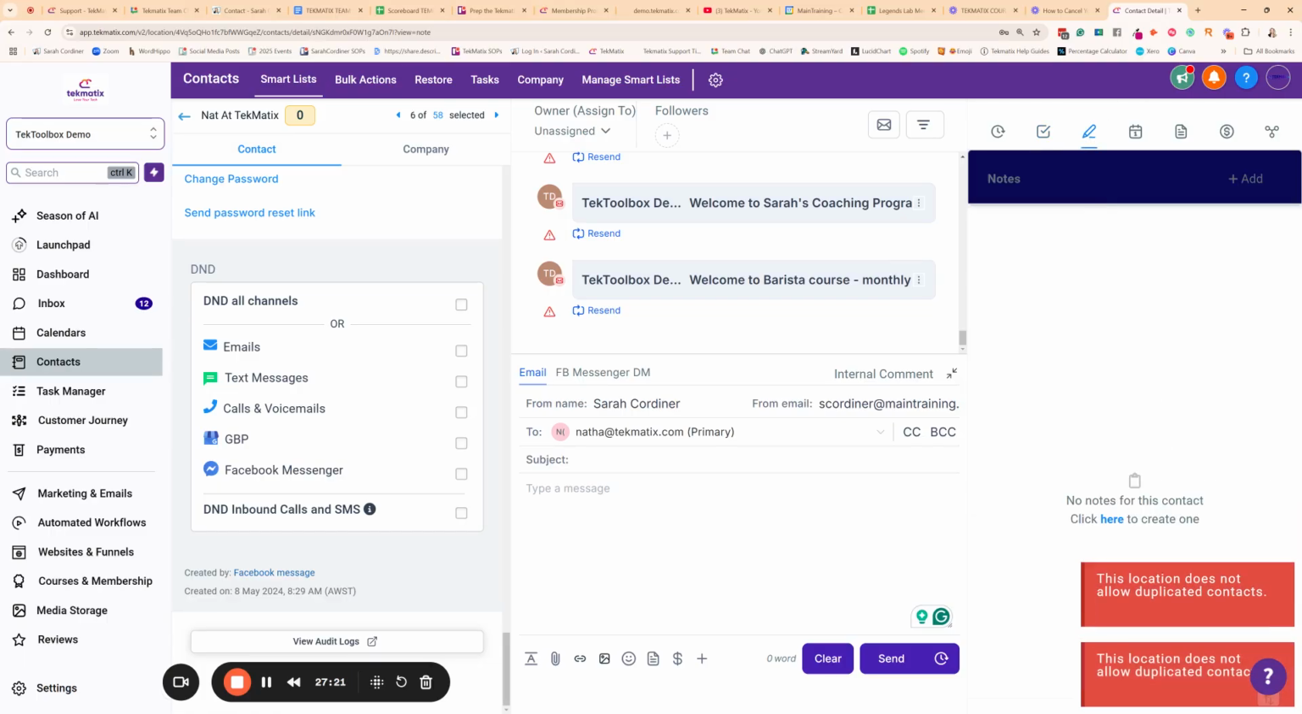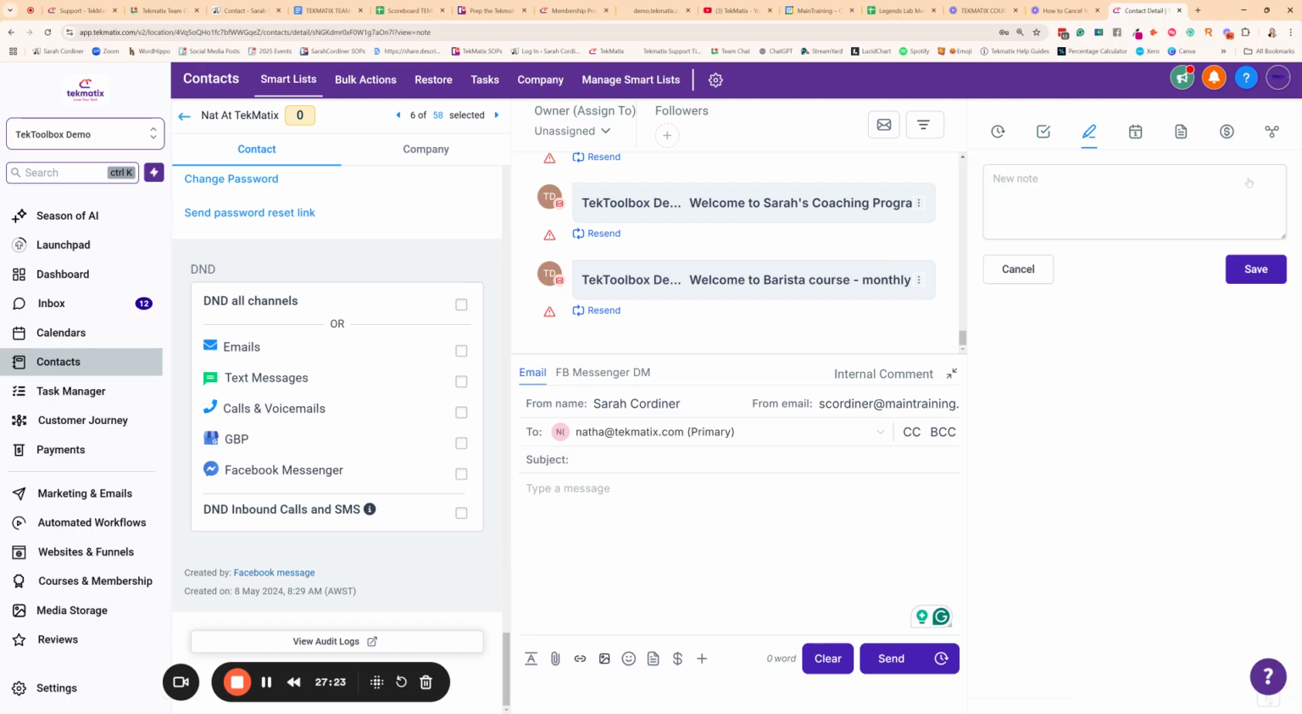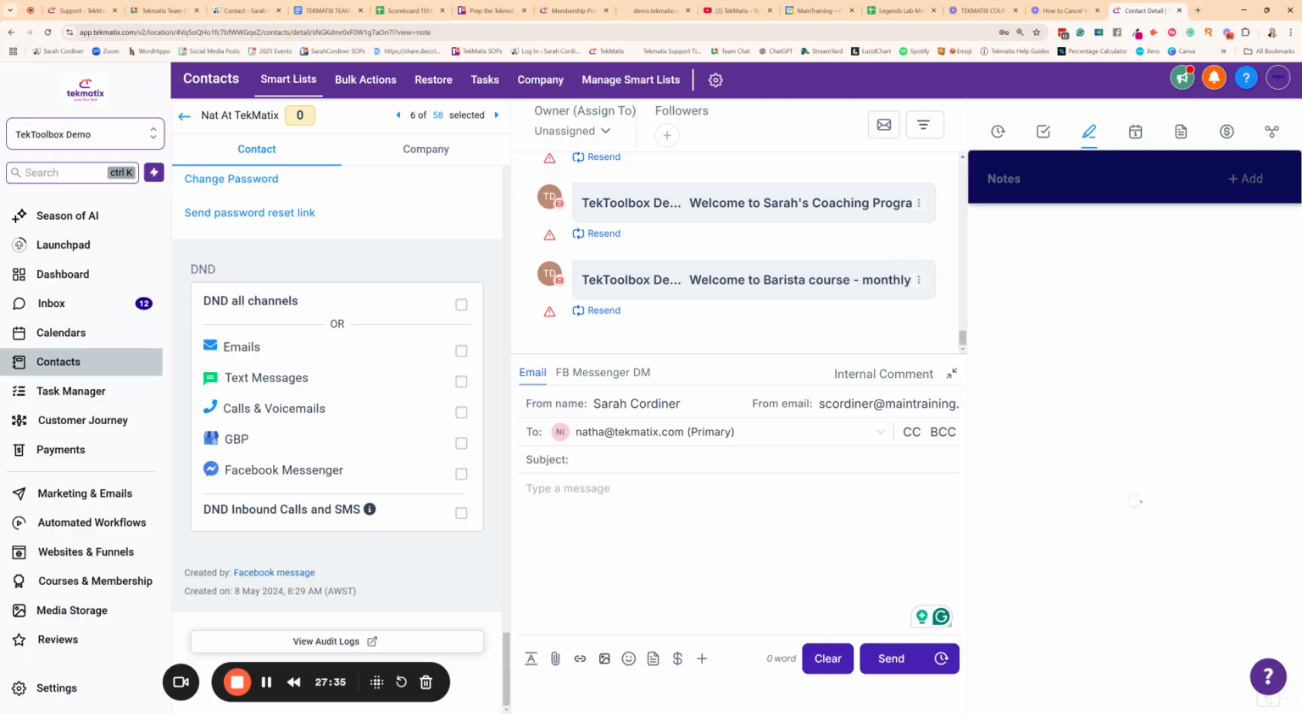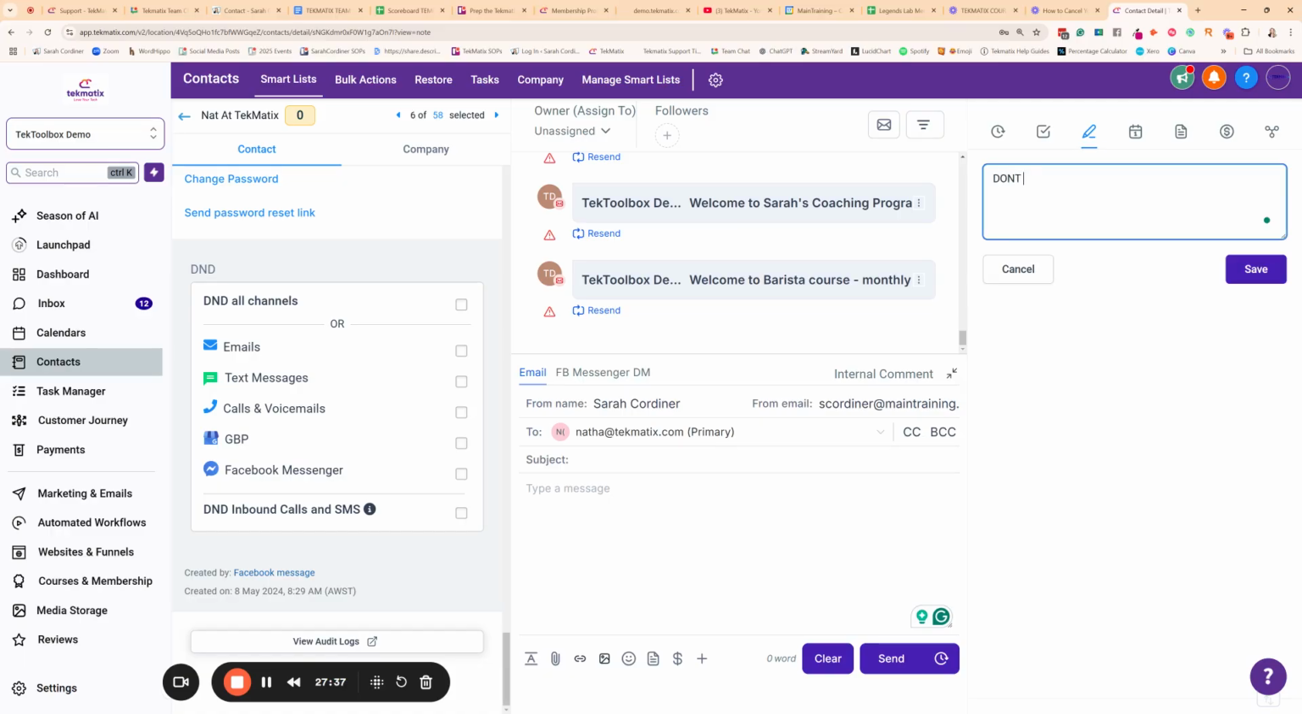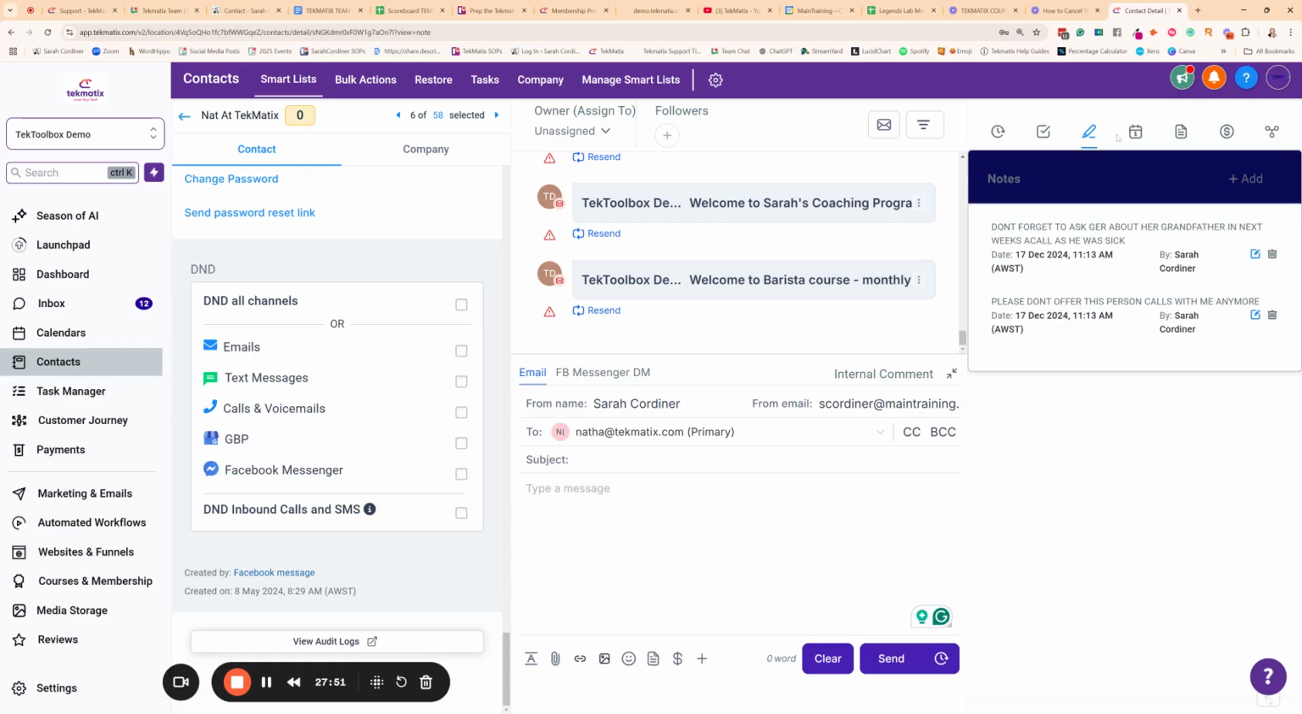Next, we have notes. So this is all of your contact notes that you have inside the system. This is where I can add any kind of information I want, like please don't offer this person calls with me anymore. I don't know what you might want to do. Add another note in here: don't forget to ask her about her grandfather in next week's call, as he was sick. All right, so you can leave all kinds of notes or records in here, and you can also automate notes that go into client records, but that's basically how you do that. And it shows all the time and date stamps and which person in the system left that note.